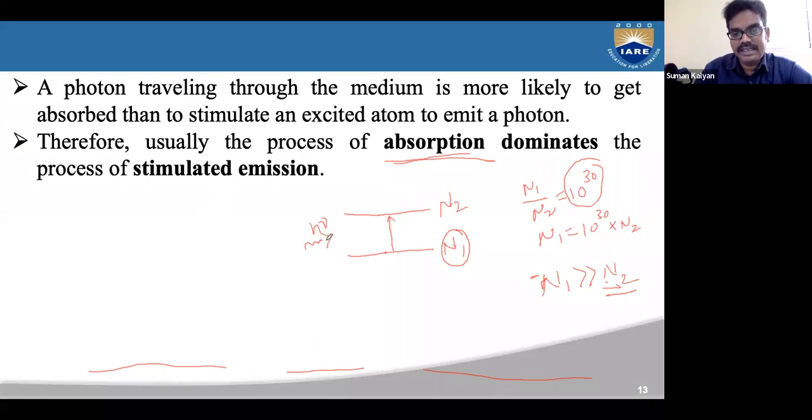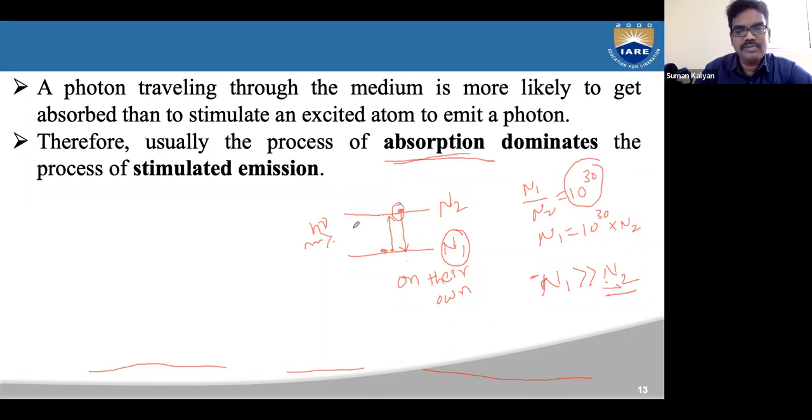As the photons have a high chance of interacting with the lower energy atoms, the atoms in the higher energy state tend to come back to the lower level on their own, rather than being stimulated by these photons.